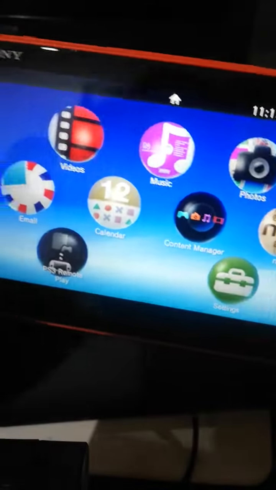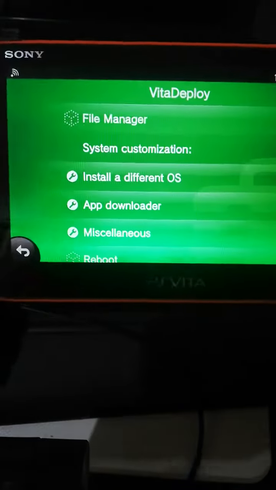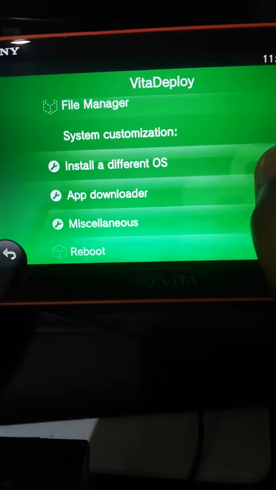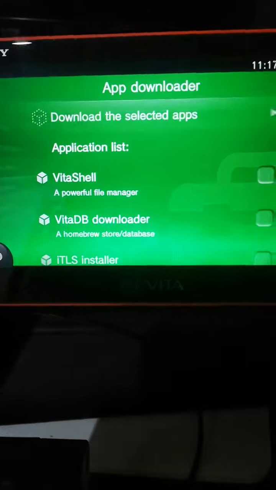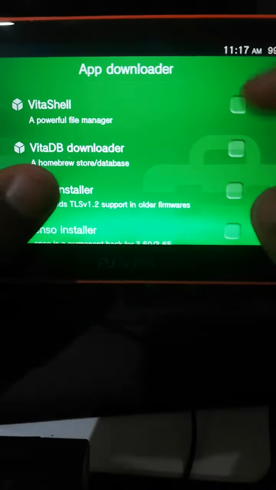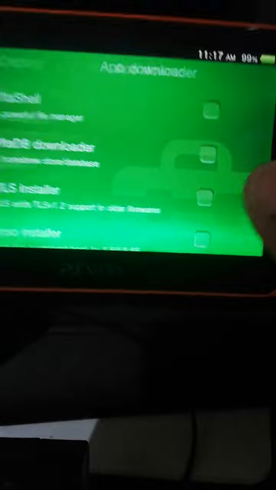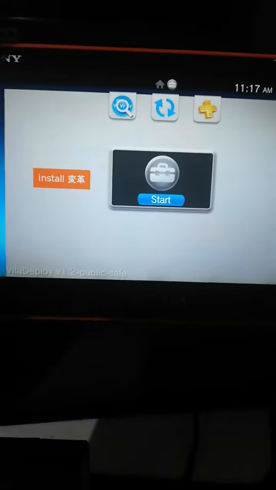First, you must go to VitaDeploy, and go to app downloader, and you have VitaDB downloader. I already have it installed. So yeah, that's how you download it, and that's all for the video.